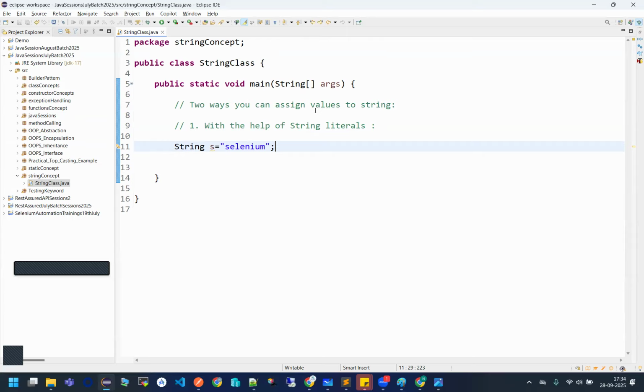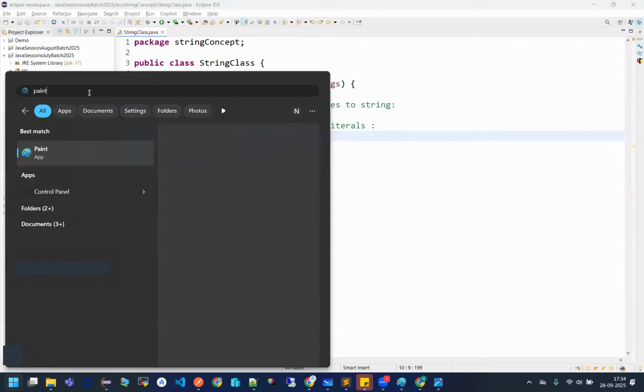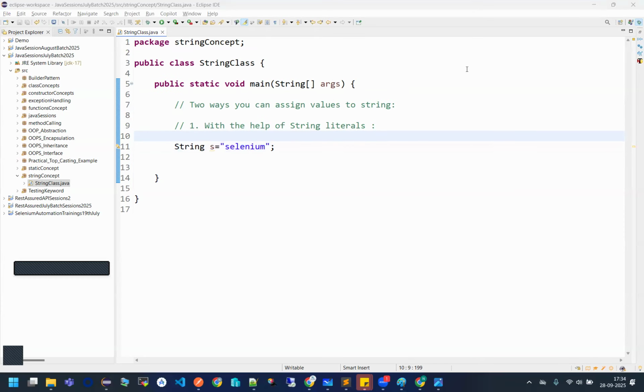how this string value is getting stored inside memory. I've already given you a very brief idea about memory management: heap, stack, methods, local variables, static or non-static, global variables, main method, references, objects, and where they are getting stored. But today let us see the memory management of strings. Okay, I'll just open Paint for you, and then we will see.